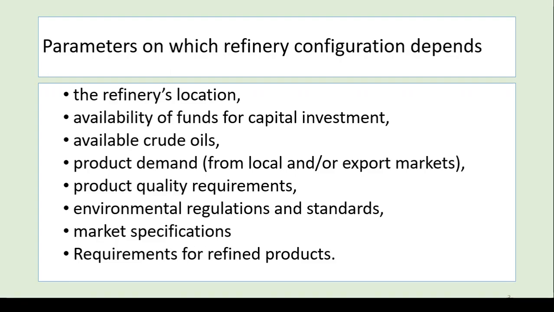Product demand. So sometimes on the basis of demand the processes will change. अब हमारे यहाँ अगर डीजल की ज़्यादा डिमांड है तो we need the processes that produce more diesel. कुछ जगहों पे गैसोलीन की ज़्यादा डिमांड है तो they are basically using the processes like FCC and other processes that produce more gasoline from the same crude oil.